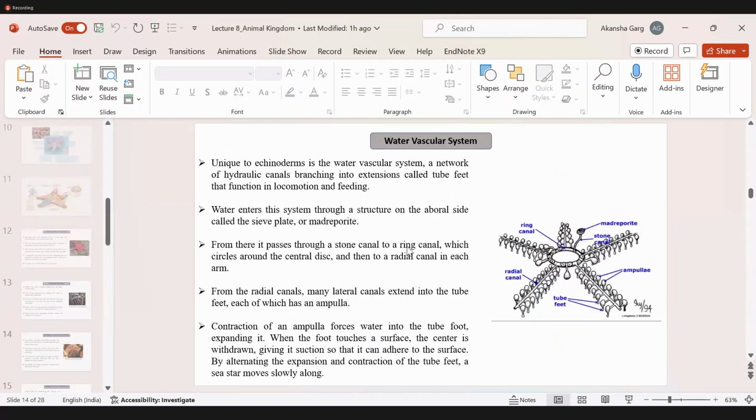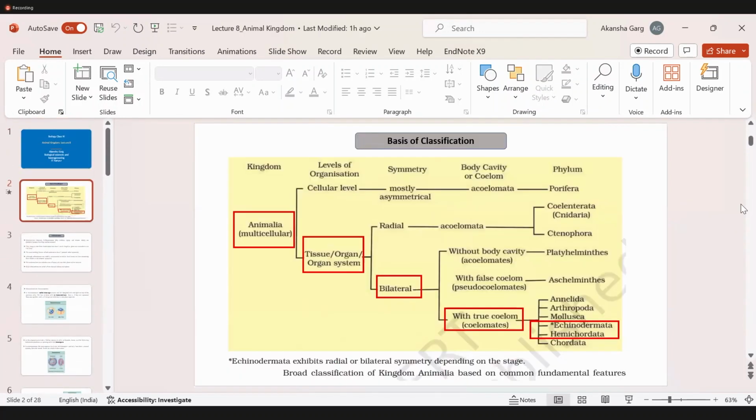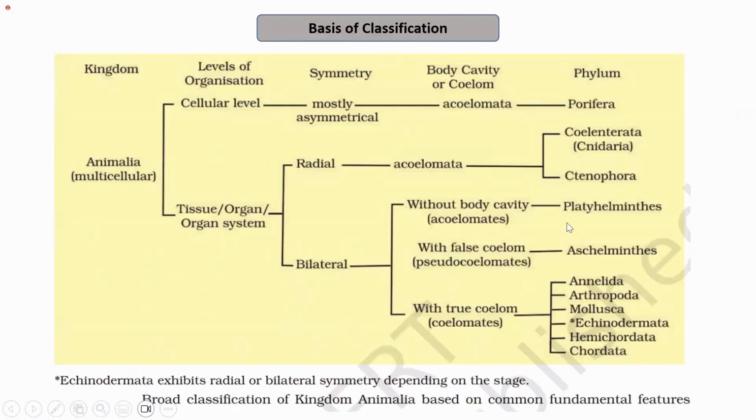I'll just quickly go once before ending the session to this chart. So we have finished all these: poriferans, coelenterates, ctenophores, platyhelminthes, aschelminthes, annelids, arthropods, mollusks, echinodermata, hemichordata.